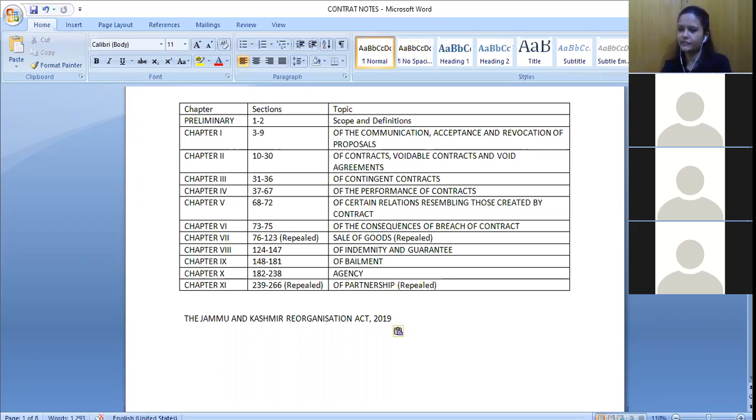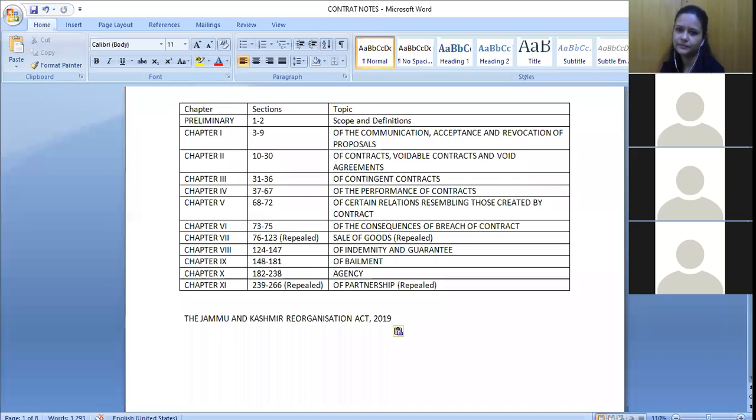So how easy is it for you to remember which section defines which term, because that is a very important part from where questions are mostly asked, right? Which section defines contract, which section defines void agreement or things like that. So how easy or difficult is it for you to remember that part? Anyone remembers all the different sections that provide for the definition of different terms? Yes, ma'am. More or less, yes.